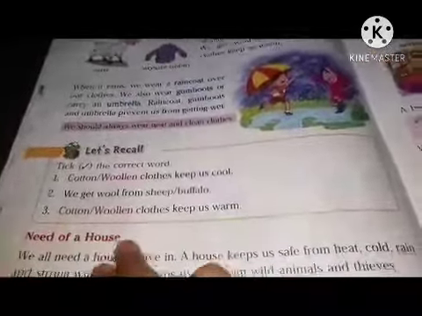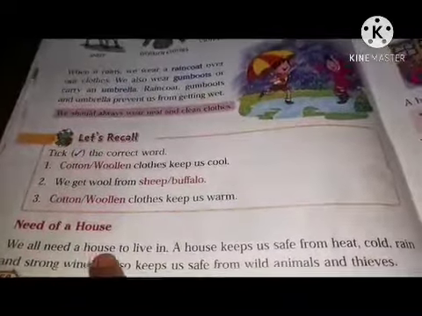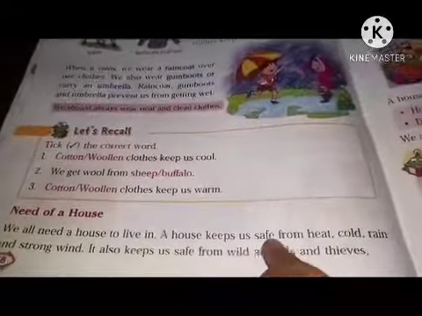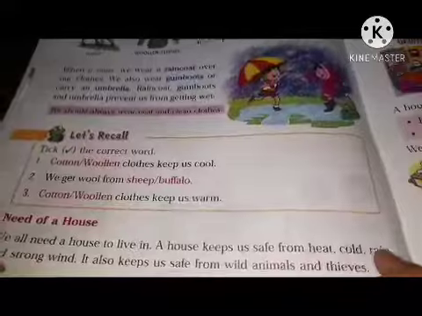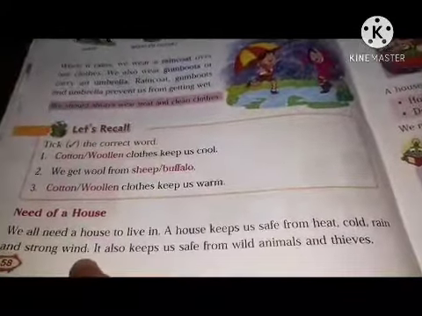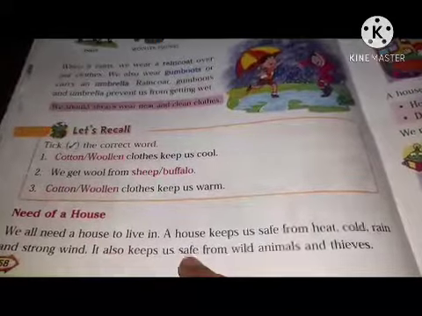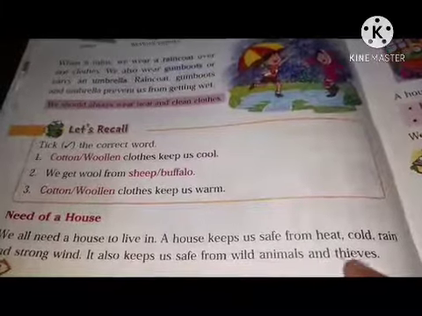Okay, now next, need of a house. We all need a house to live in. A house keeps us safe from heat, cold, rain and strong wind. It also keeps us safe from wild animals and thieves. Okay, now on the next page 59.